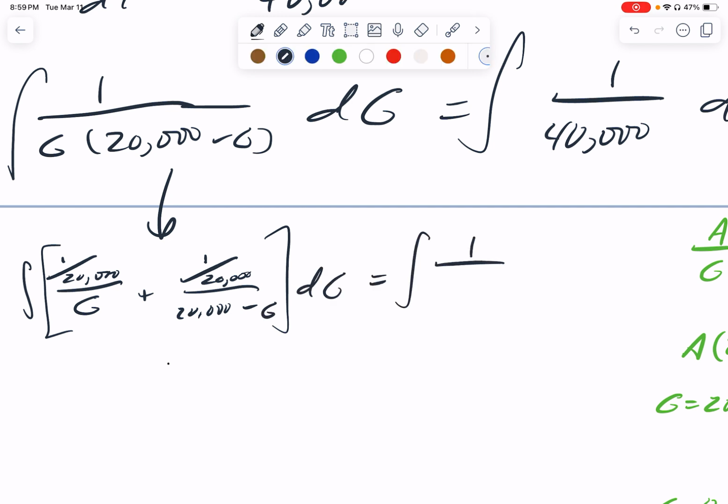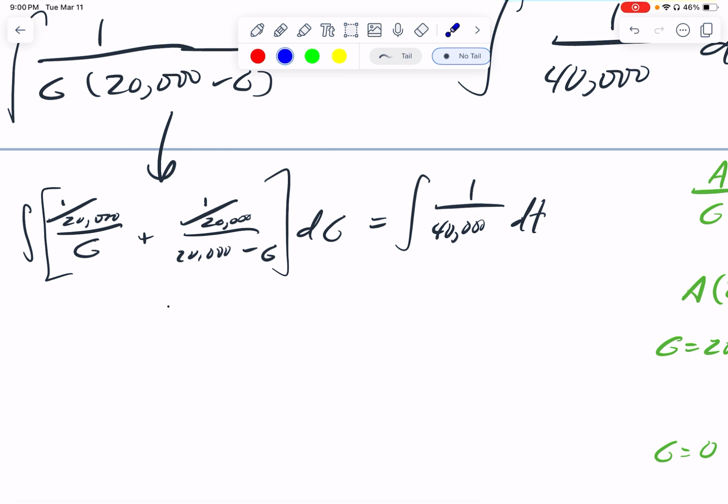And this is 1 over 40,000 dt. And before I integrate, I'll just notice this has the tiny fraction of 1 over 20,000, as does this, and this is 1 over 40,000. So if I multiply everything by 1 over 20,000, I get this nicer version.